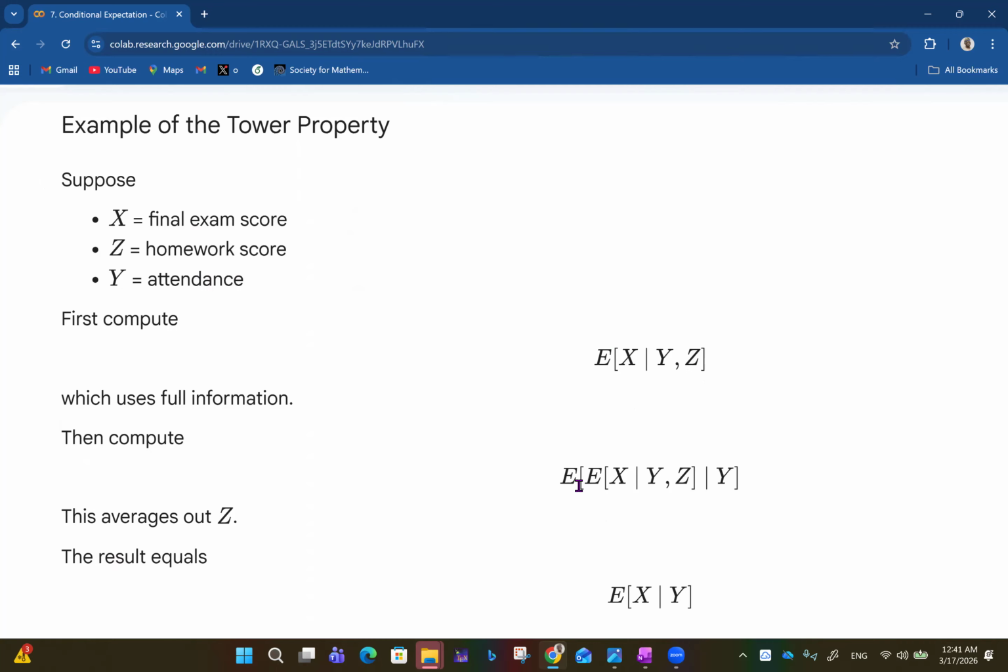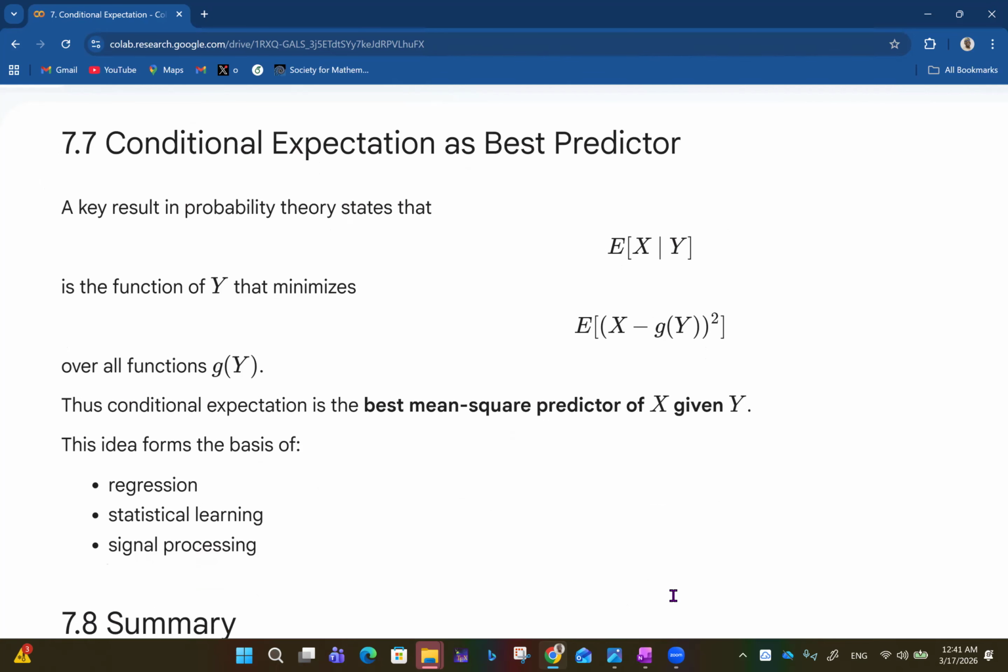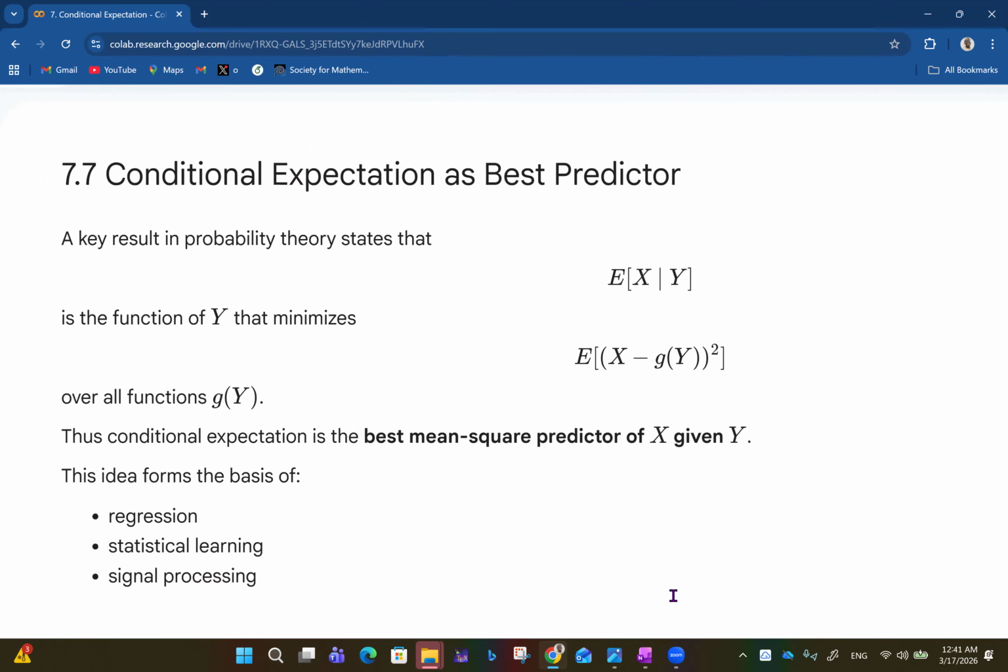Then you compute the expected value of what you computed up here already, given Y already. So this averages out our Z and the result equals the expected value of X given Y, like that. So we have the conditional expectation as best predictor.